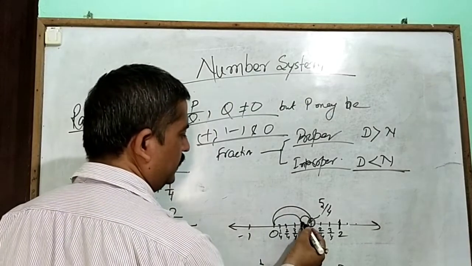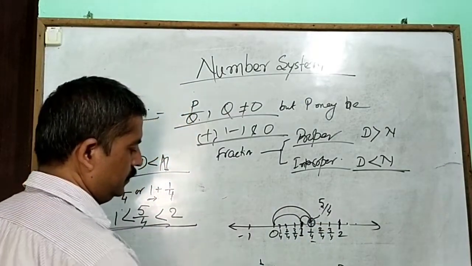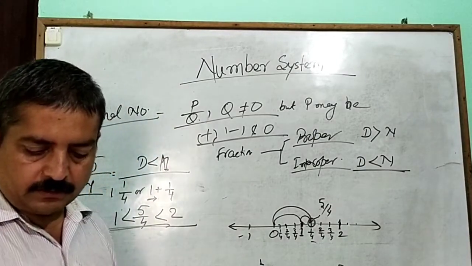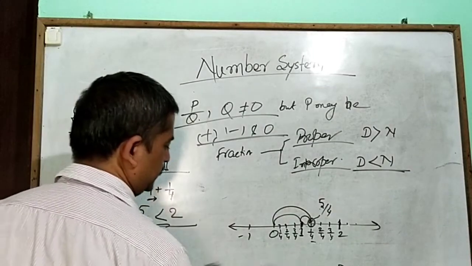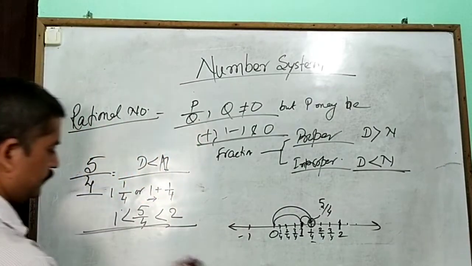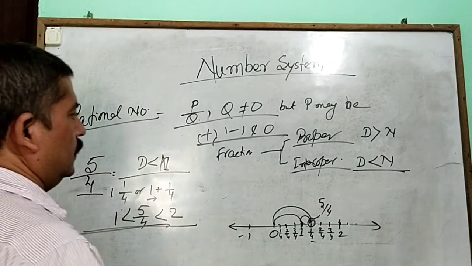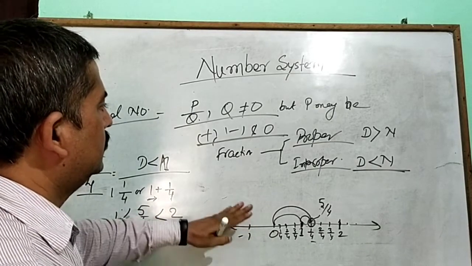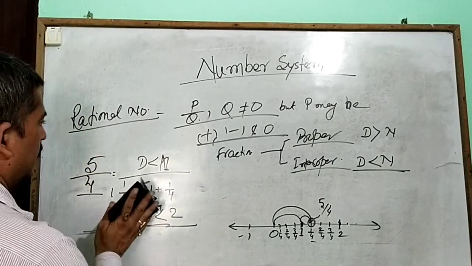Both have the 1, and the next is 5 by 4 also. But in practice, in our class you just use that method. So that is the representation of rational numbers on the number line.